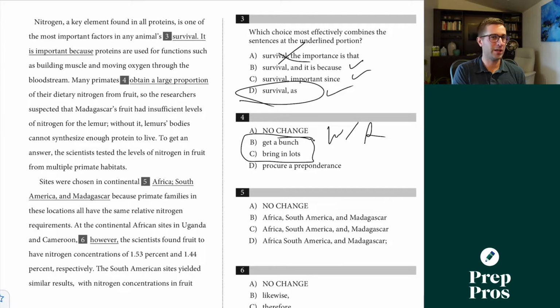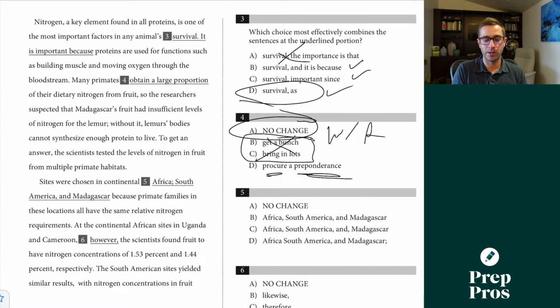Get a bunch, bring in lots, way too casual, doesn't really make any sense in the context of the sentence as well. Procure a preponderance. This is just such a weird use of these words. You wouldn't want to use this in this context, especially in the tone of the rest of the essay here. So even though A is a little bit longer, this is the only one that's expressing the right idea and meeting the tone of the SAT.